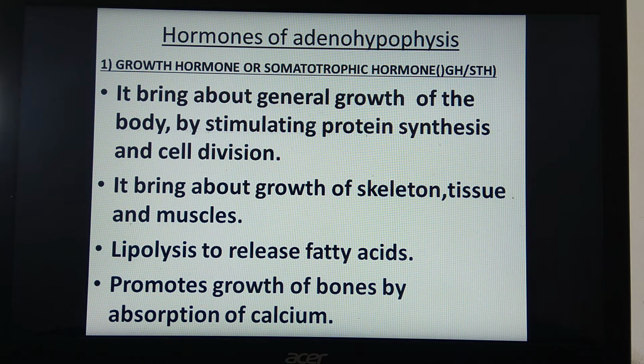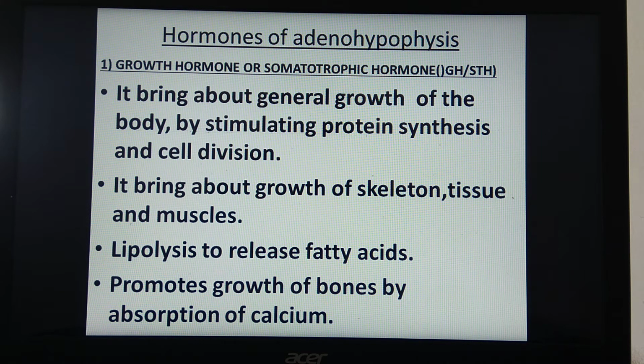First hormone secreted by anterior pituitary is growth hormone, which is also called somatotropic hormone, short form GH, also called STH. What are the functions? As the name suggests, this growth hormone is concerned with overall growth of the body.